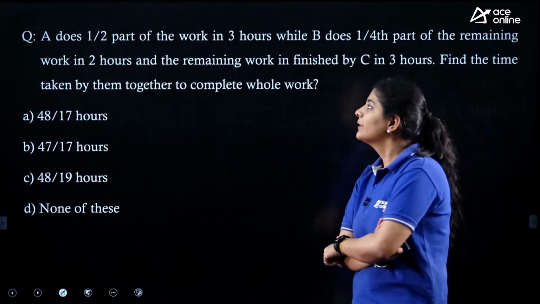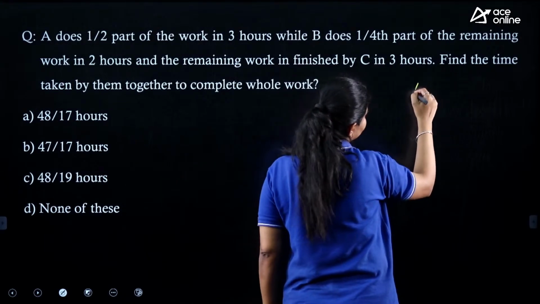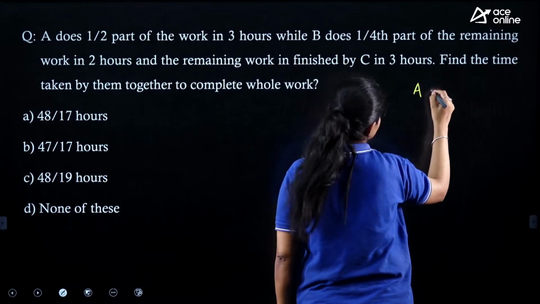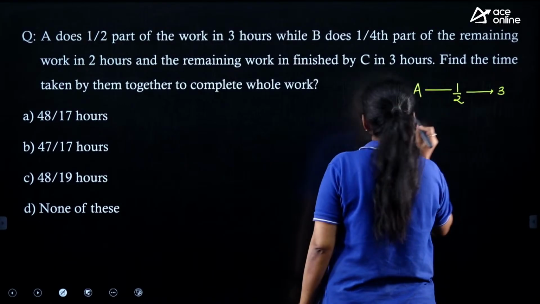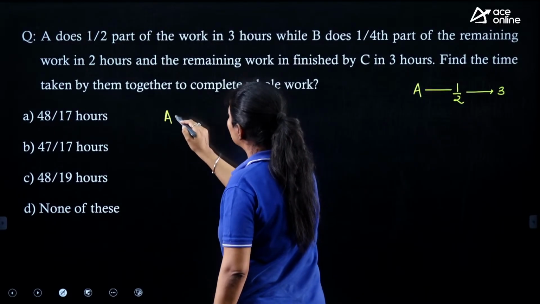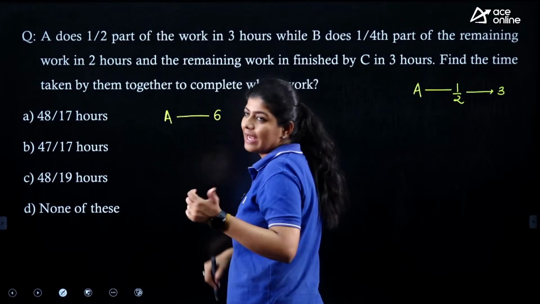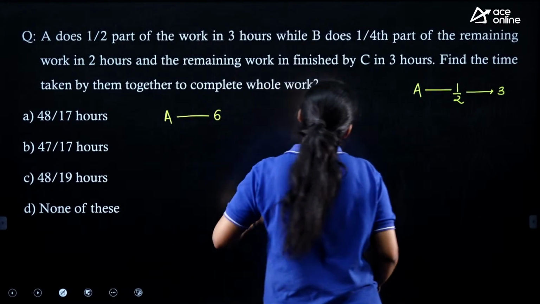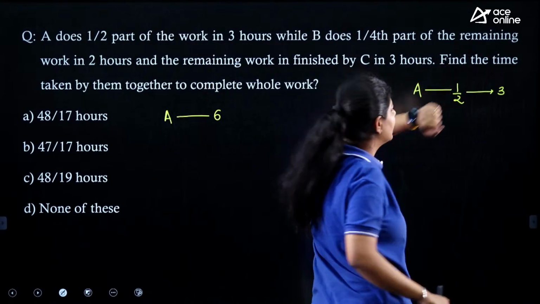Okay, let's try to understand. A does half part of the work in 3 hours. That means we can say that A can complete the whole unit of work in 6 hours, right? Okay. Now B does 1/4 part of the remaining, right?